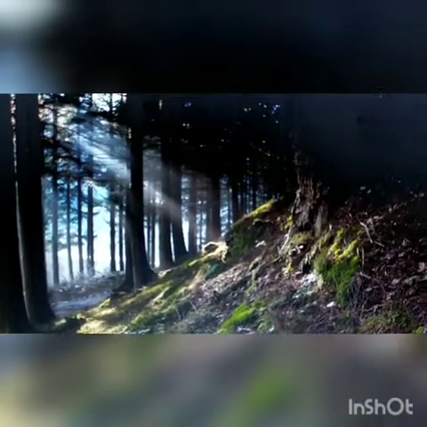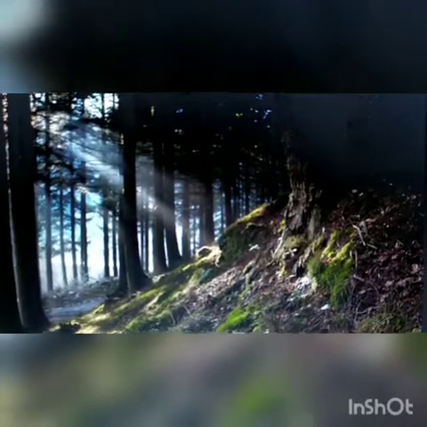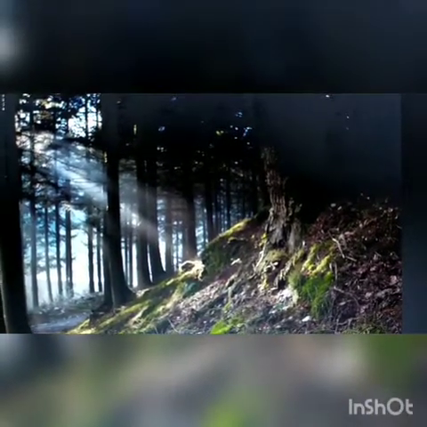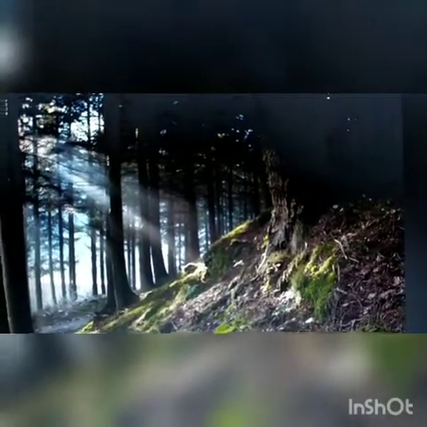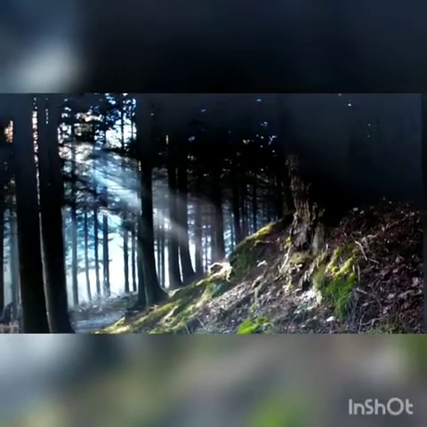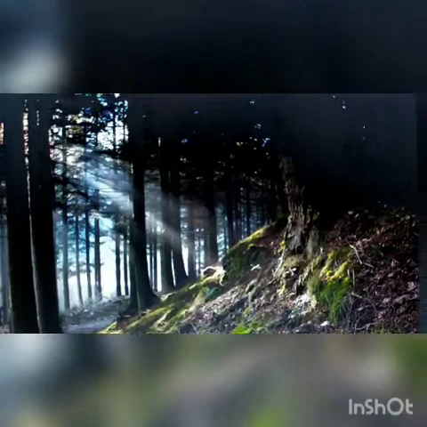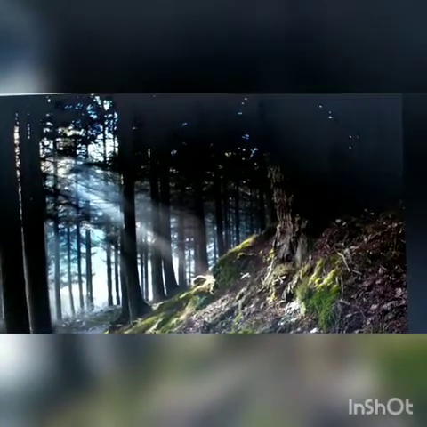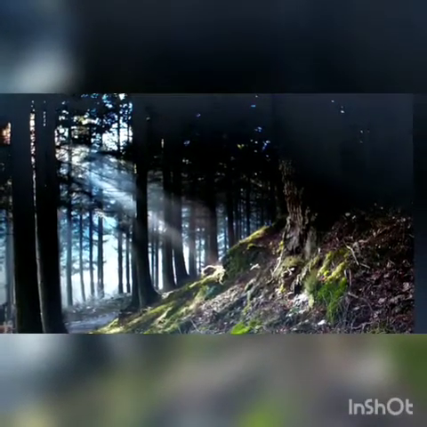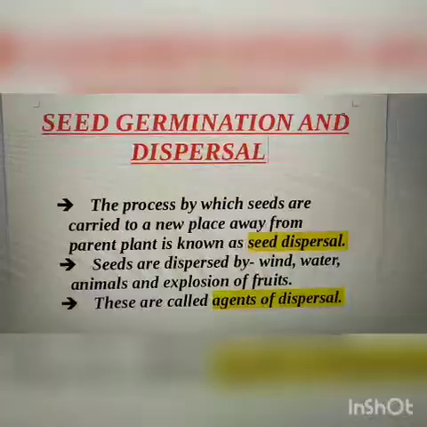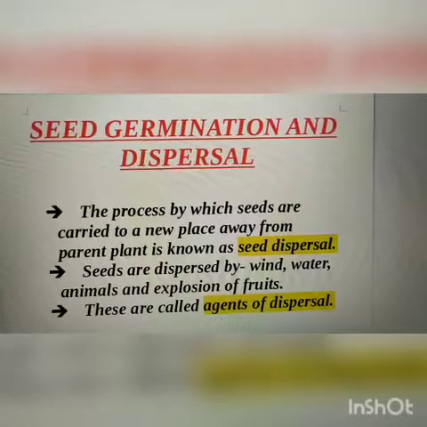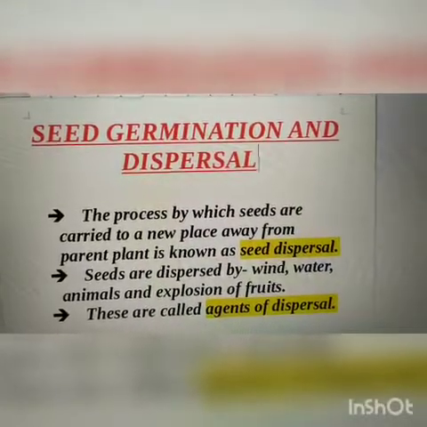If you see over here, all the trees have grown in the same place. So what happened over here? Well, they all got overcrowded, isn't it? So they cannot get the proper amount of air, water and sunlight or the other things that are required by the plants. So overcrowding is not good. So seeds of plants will travel. And what are they traveling? Known as seed dispersal.